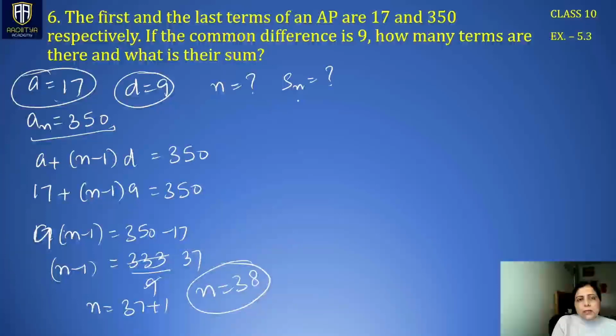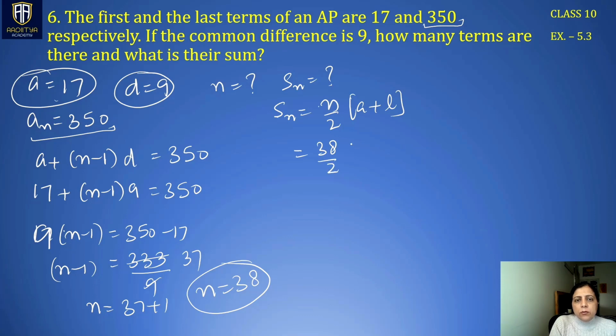Now we have to find Sn. To reduce the calculation, the last term is given to us. This is 350. So we can use this formula instead: n by 2, a plus L. Right? n is 38 divided by 2. First term here is 17 and last term is 350.